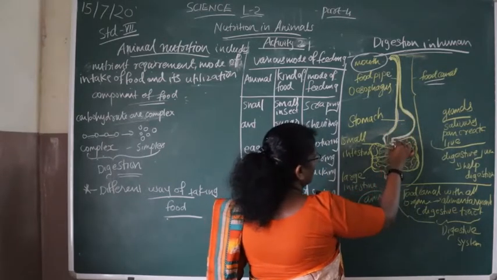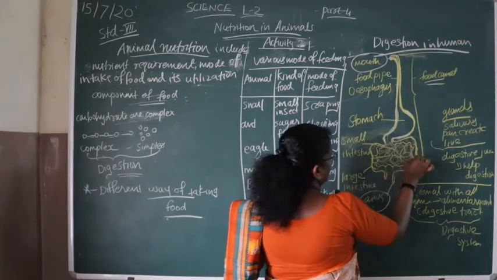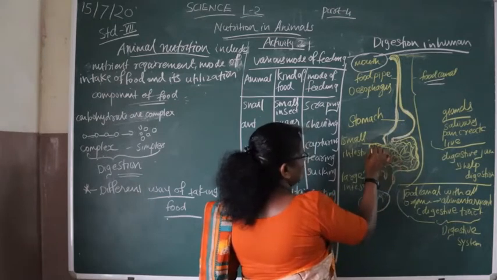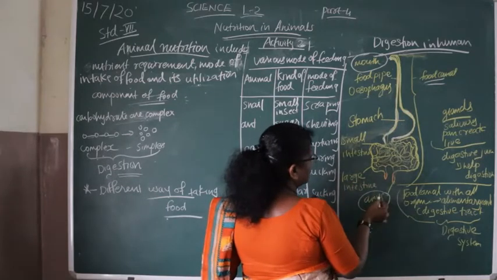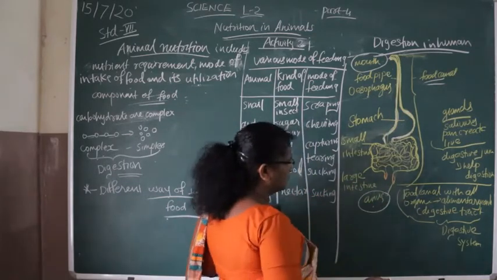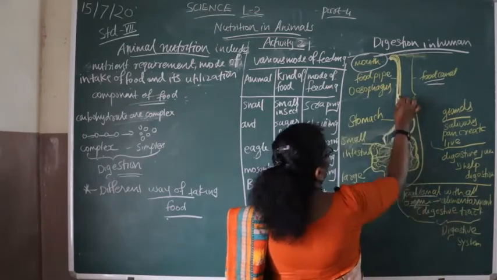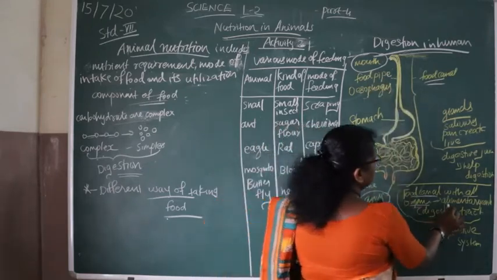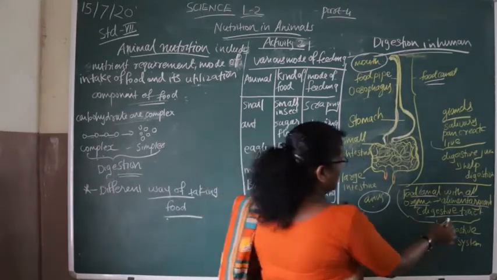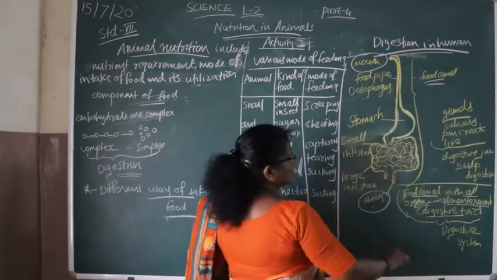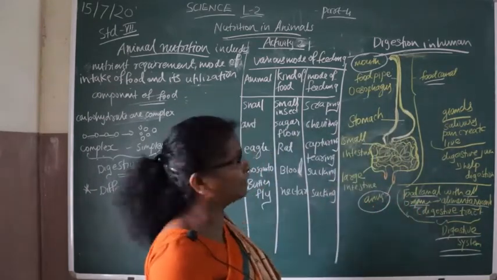After this the food goes to the small intestine and digestion takes place. In the small intestine the food is absorbed, and undigested food passes to the large intestine and from the large intestine to the anus. The food canal and all these organs are called the alimentary canal or digestive tract. The alimentary canal or digestive tract together forms the digestive system. So this is the digestive system of a human being.